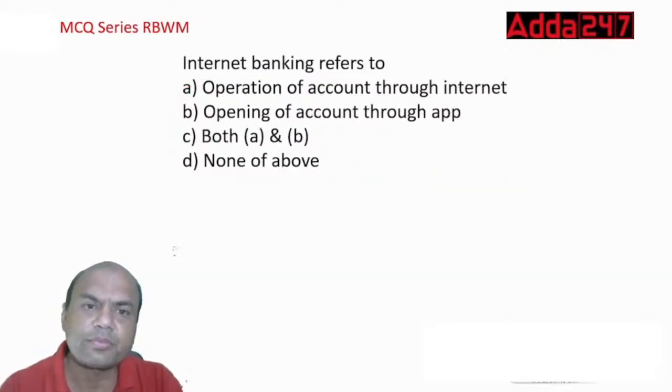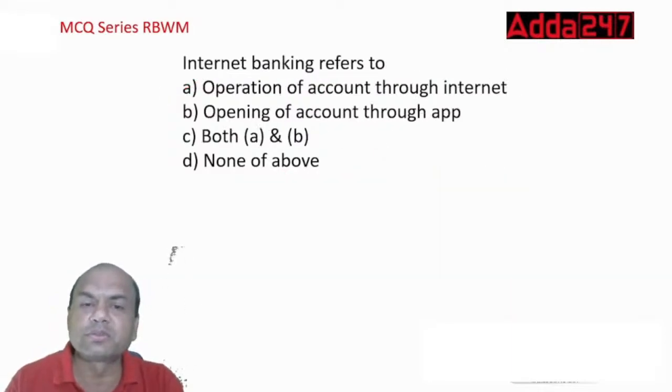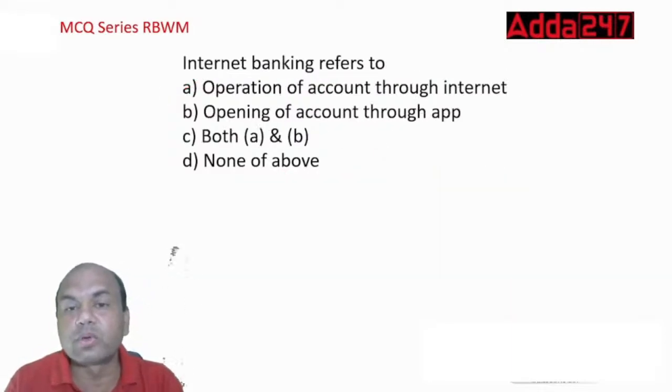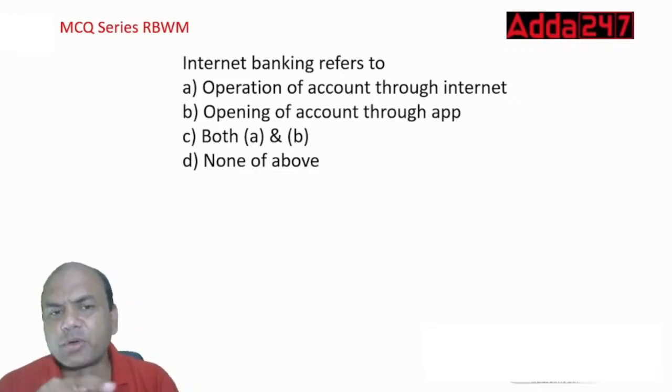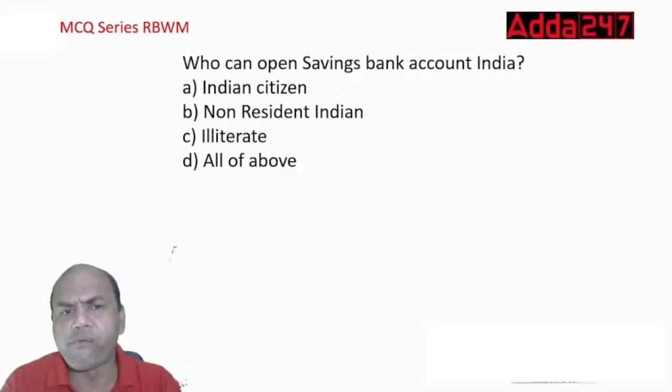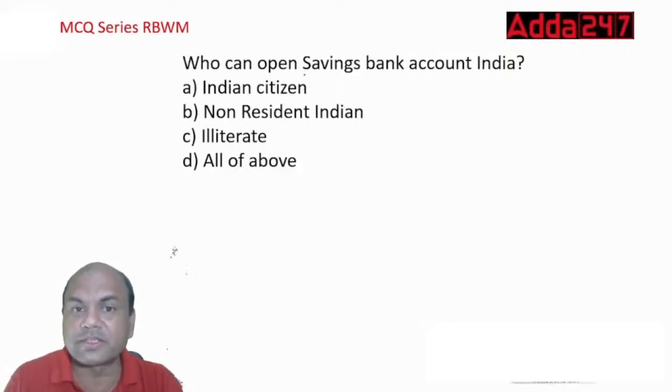Okay. Internet banking refers to operation of account through internet, opening of account through app, or both A and B. Now, what do you think, guys? Let me see. Is it both A and B or only A? Savings account. Who can open the savings account?